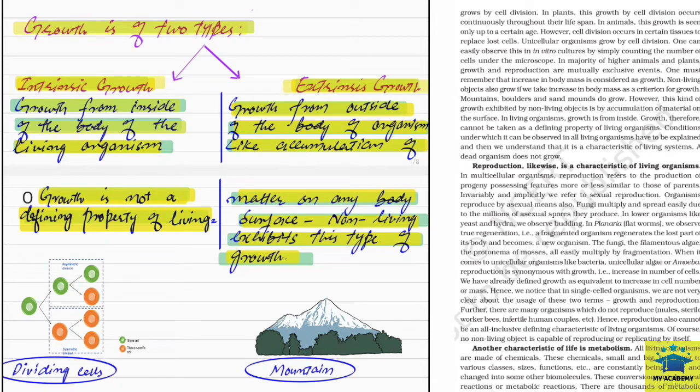So here is the example of dividing cells, you see. So this is the intrinsic growth. In case of a mountain, the extrinsic growth occurs. Fine. So this is the growth.